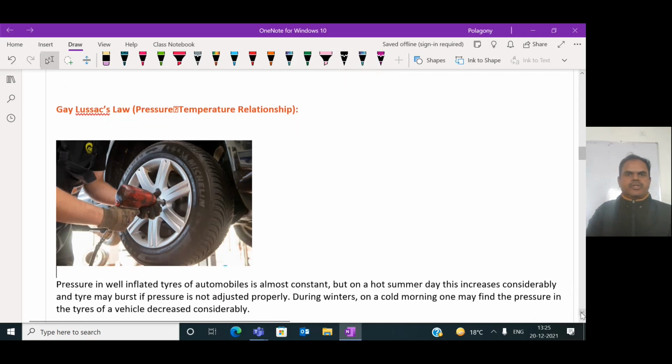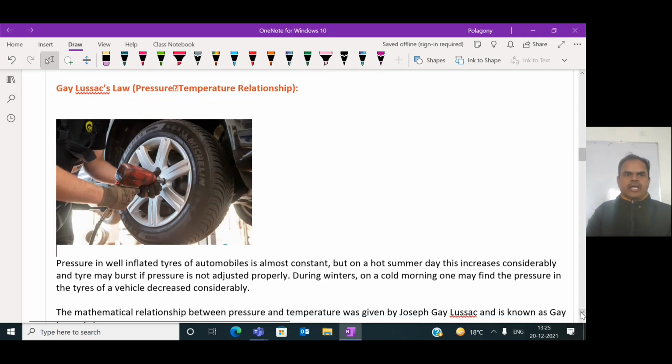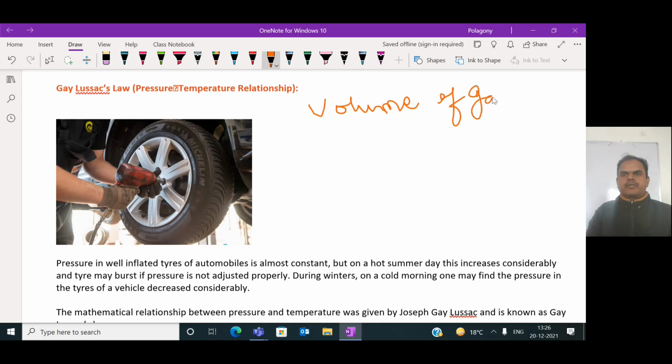Now let us discuss the third law, which is Gay-Lussac's law, where it talks about pressure versus temperature. For Gay-Lussac's law, we have to keep the volume of the gas constant. So as per Gay-Lussac's law, in the pressure-temperature relationship, the volume of the gas should be constant.